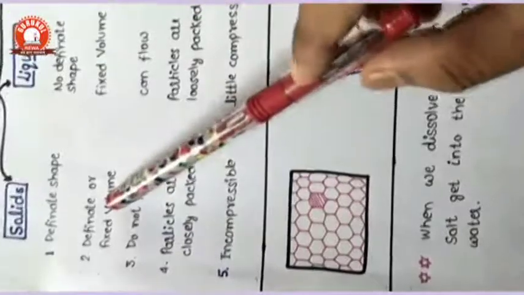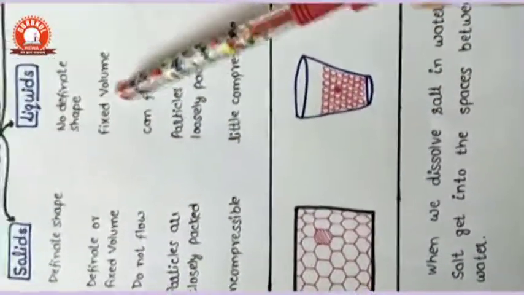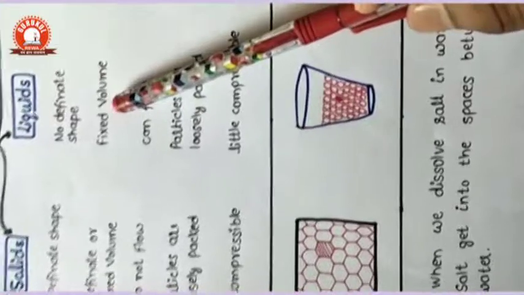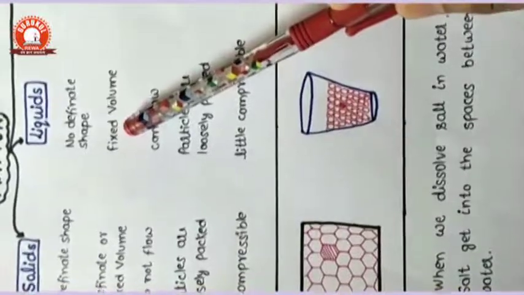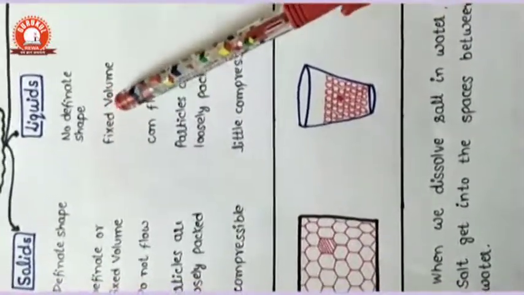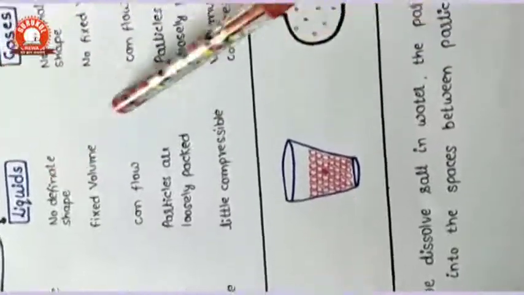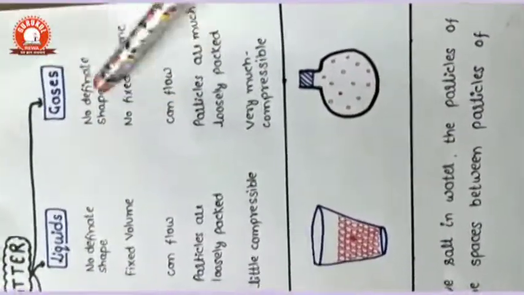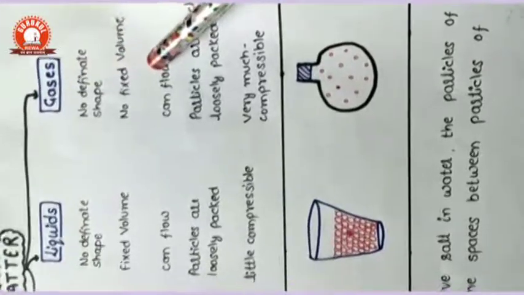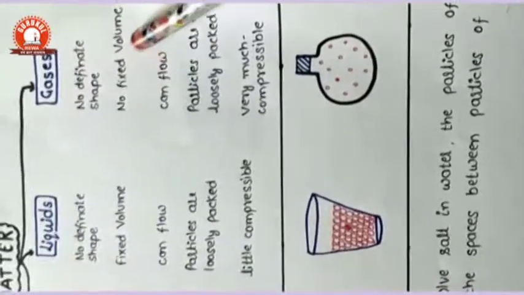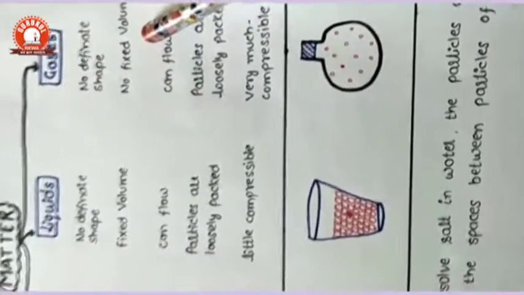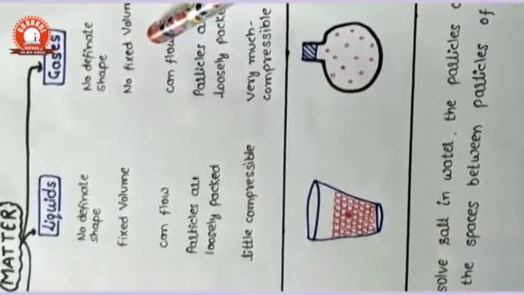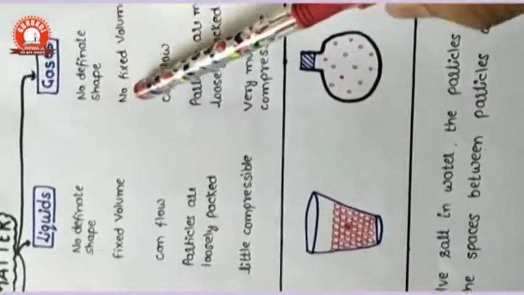In solid, the volume will be fixed. In liquid, the volume is also fixed. It means that mathematically the multiplication of length, width and depth or height will always be constant, so the volume of the liquid is always constant. But the volume of gases cannot be constant. If we put 1 liter gas in a 2 liter cylinder, the volume will be according to the 2 liter. If 1 liter gas is put in a cylinder of 14 liter, then the volume will be 14 liter, correct?